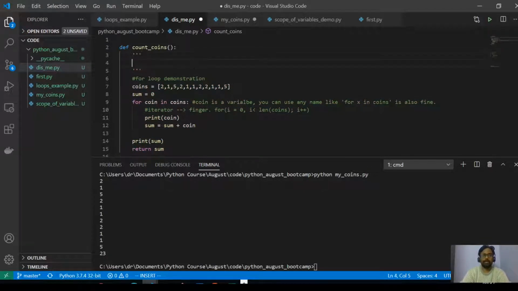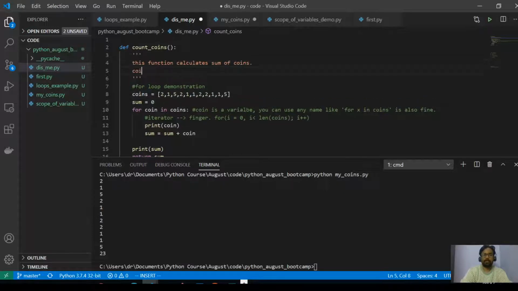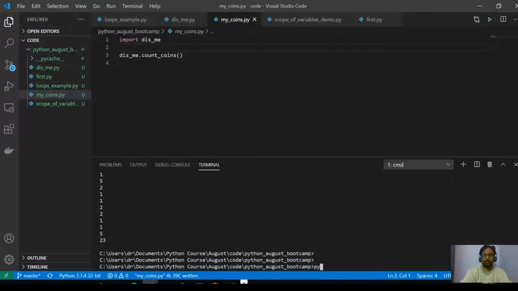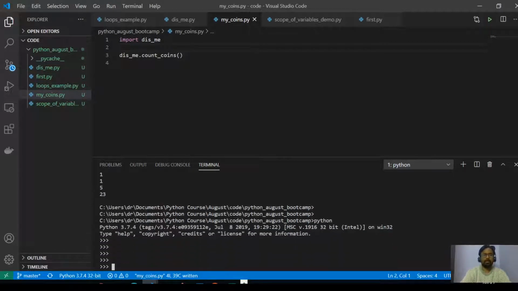This is a doc string. So a doc string means: this function calculates the sum of coins in a list. Okay, so how do I access this doc string from here? That is the question. So one thing is, let me get into interpreter mode. Let me try to import my teacher's code.